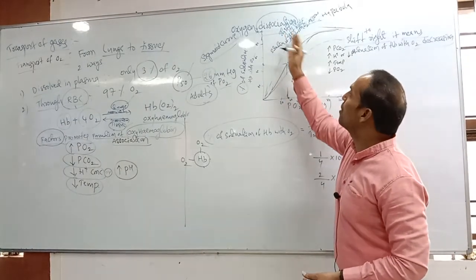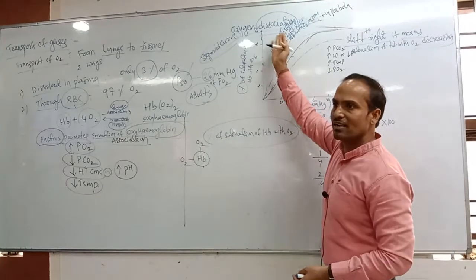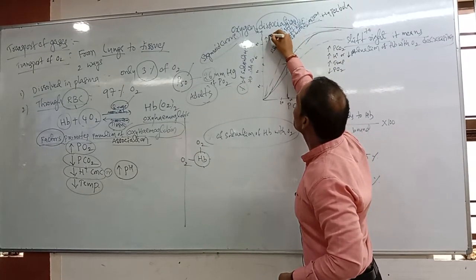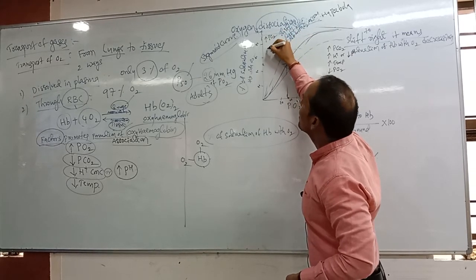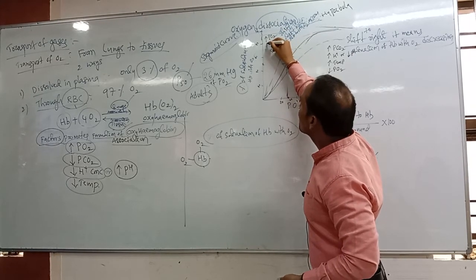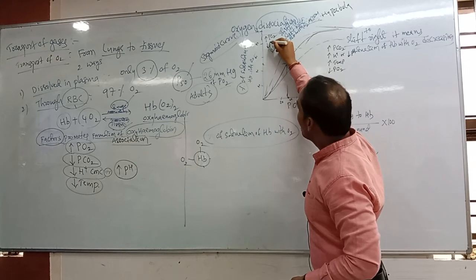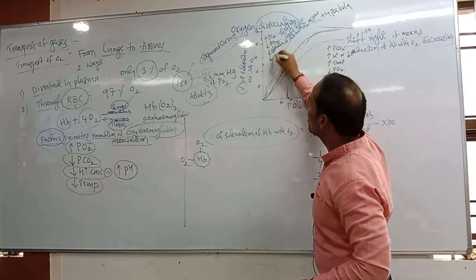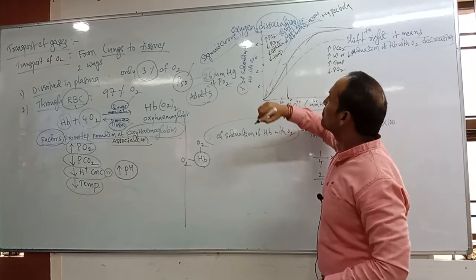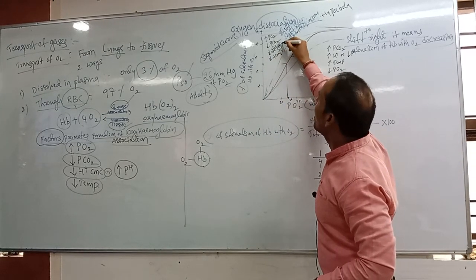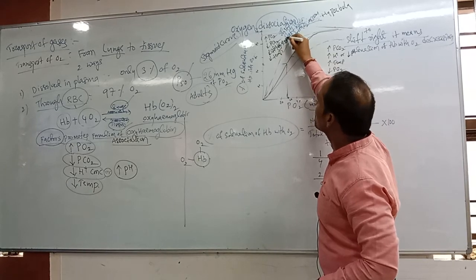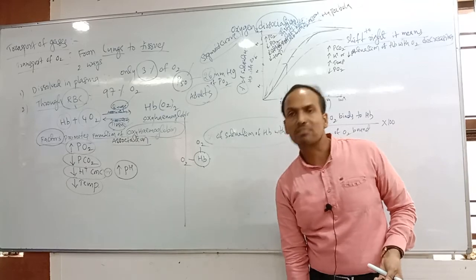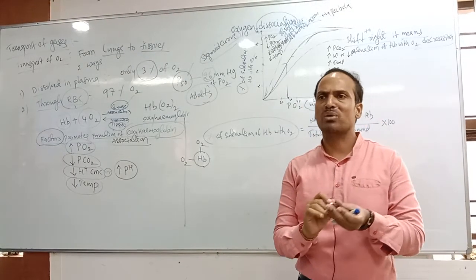Next, you have to speak out what factors are affecting here. Yes, high partial pressure of oxygen. Next one: low partial pressure of carbon dioxide, low H plus concentration, low temperature, and high pH. Okay students, this is very very important for your NEET examination.